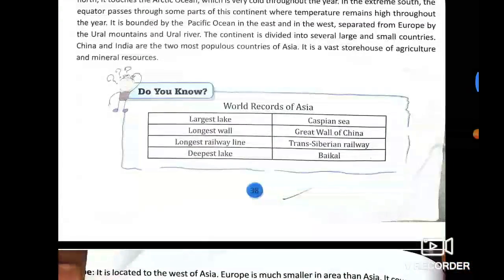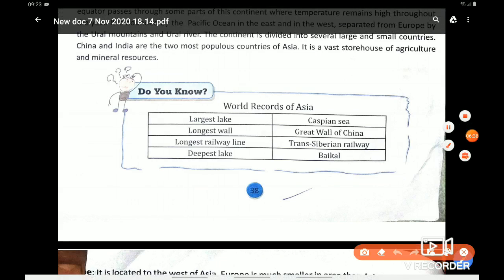These are the world records of Asia: largest lake, Caspian Sea; longest wall, Great Wall of China; longest railway line, Trans Siberian Railway; and deepest lake is Baikal Lake. So the largest lake is Caspian Sea. Next is the Great Wall of China. We all know it as one of the seven wonders of the world. Longest railway line is the Trans Siberian Railway.